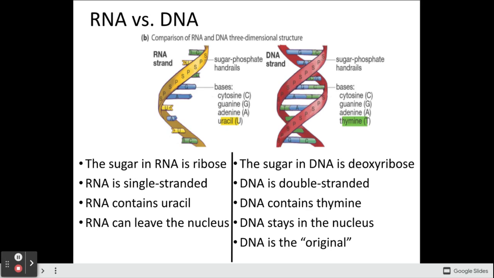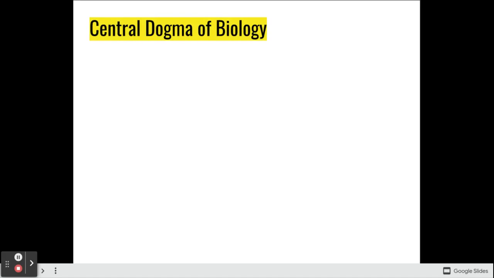RNA can leave the nucleus, so it's able to be made in the nucleus and then leave and go out into the cytoplasm. RNA is considered a copy because it is created by DNA in order to leave the nucleus with the information to go make proteins. Now we have what's called the central dogma of biology.